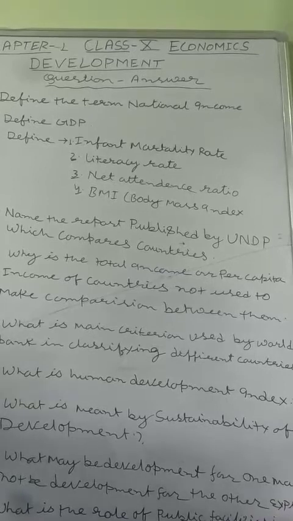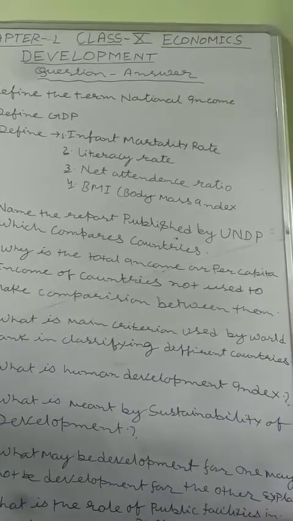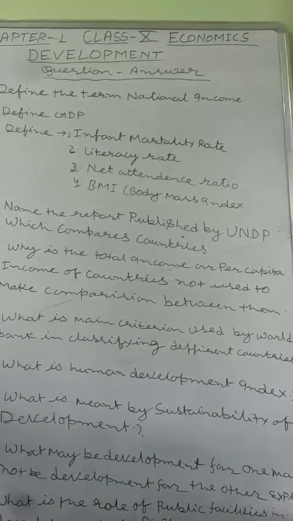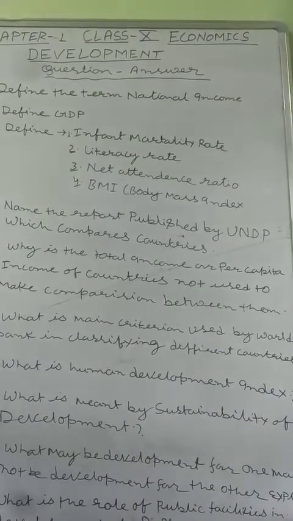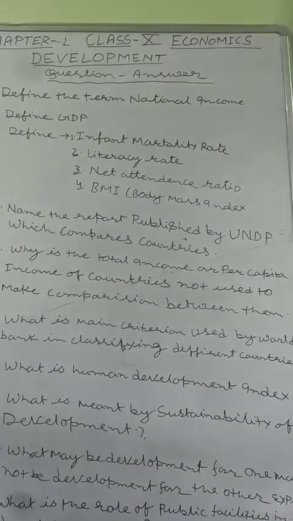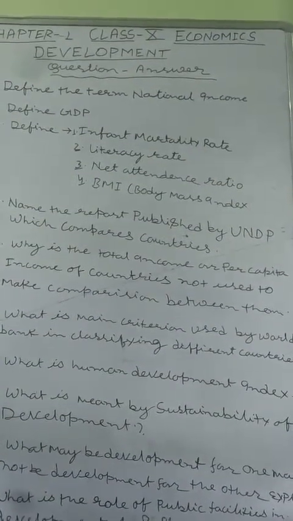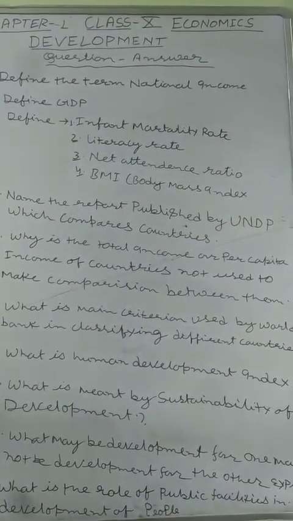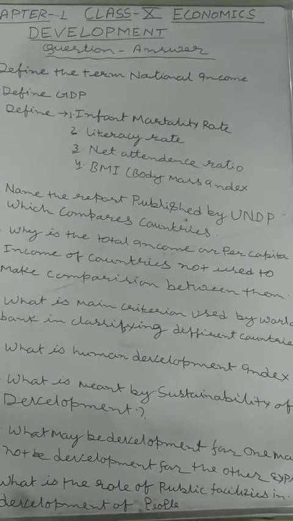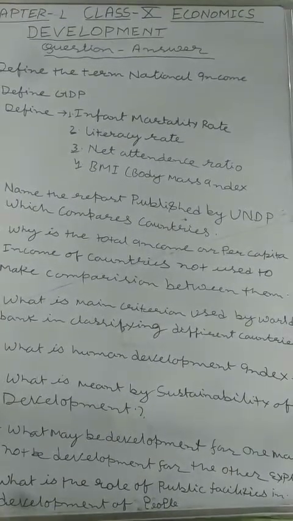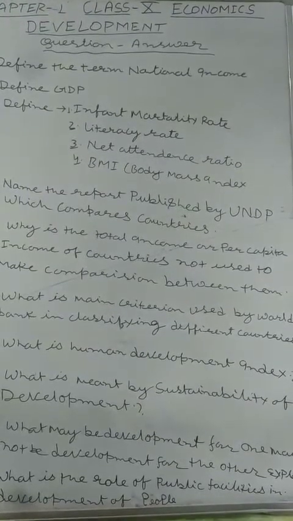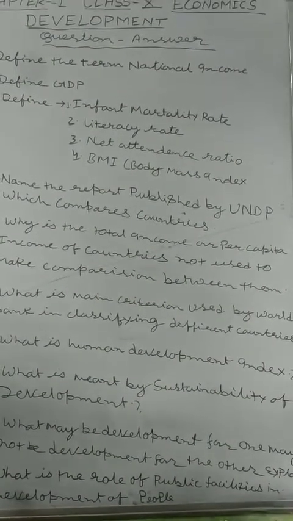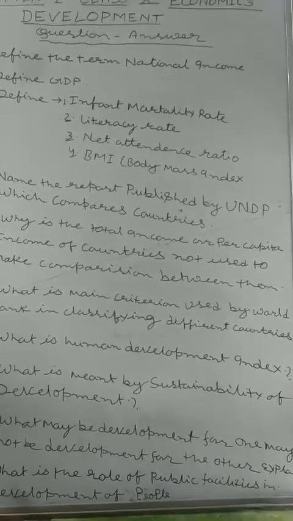Next question is, what is Human Development Index? Human Development Index is an index which is prepared by UNDP every year for different countries and their peoples, and Human Development Index is the overall development index because it is not based only upon per capita income, but it also depends upon the quality of life standard, per capita income, literacy rate, infant mortality rate, life expectancy, net attendance, body mass index, and a lot of human life quality indicators were consisted by Human Development Index.